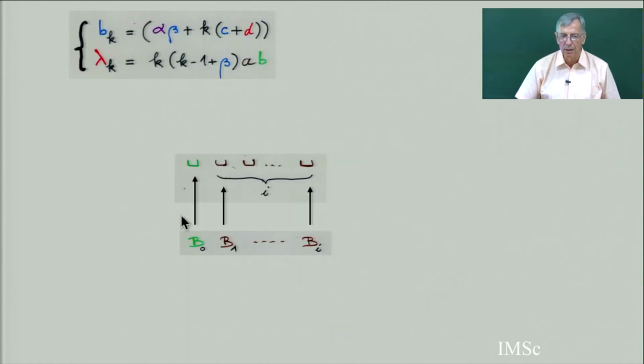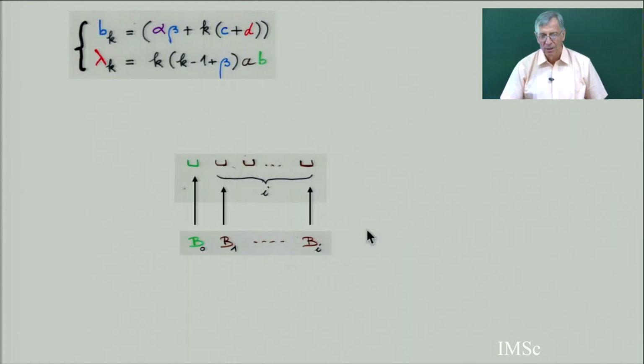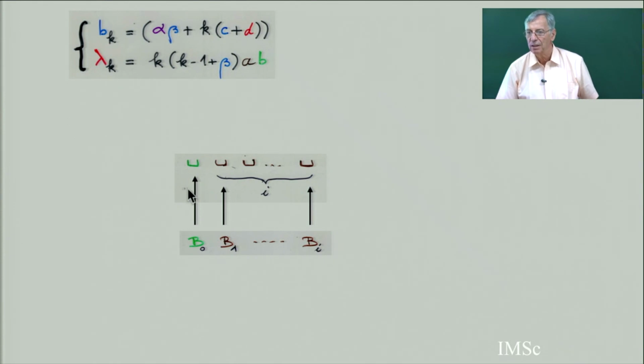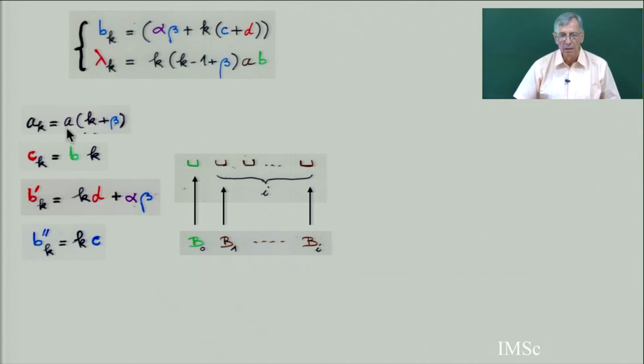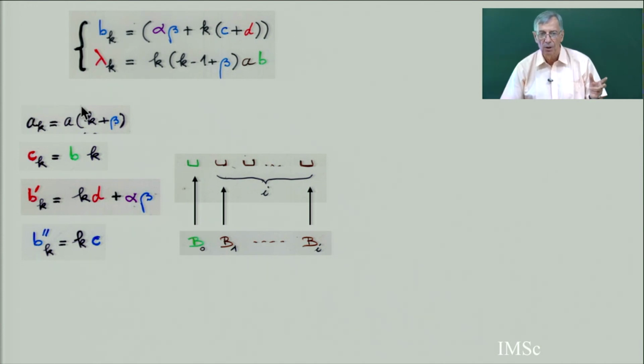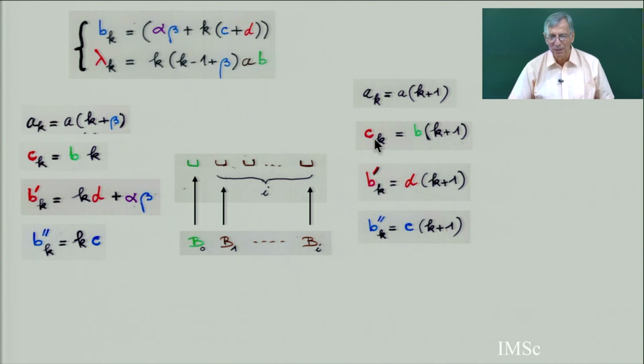So I go back to my construction of the extension of the Laguerre history. This is a restricted Laguerre history on the whole set of this, but the restriction will be only on this side. There will be no restriction. So if you take this weight here, then for the green part, this tree or this permutation will be constructed with this weight, and here on this part, it will be constructed with this weight.